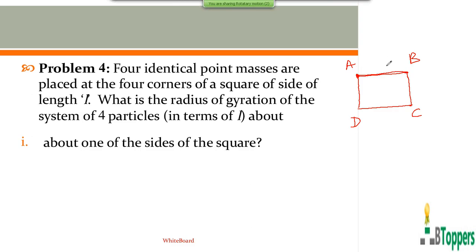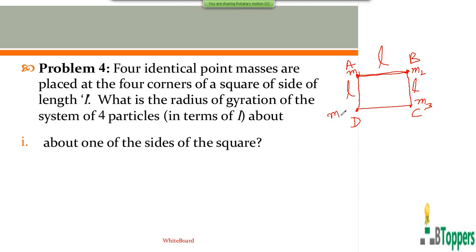Let us suppose capital A, capital B, capital C, and capital D denote the 4 corners of a square with side of length denoted by small letter L. 4 identical point masses are placed at the 4 corners, meaning vertices of the square.